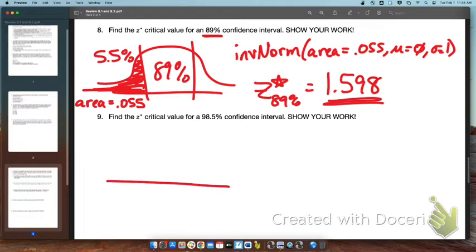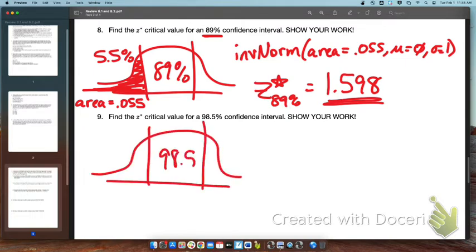Alrighty, Z-star critical value for 98.5%. So if I have 98.5% in the middle, that means that I have left over 1.5%. And that means that half of 1.5% is going to be on each side. So that is 0.75 of a percent. There's 0.75 of a percent on either side.